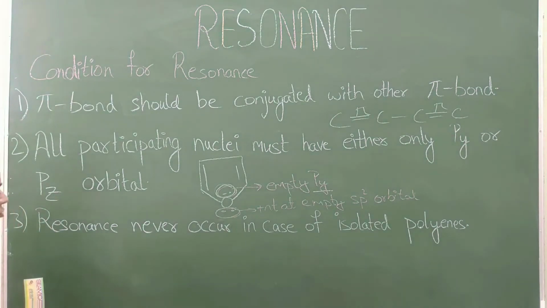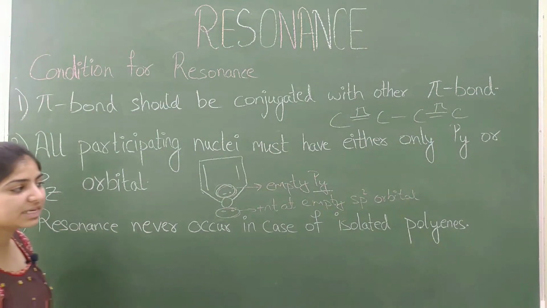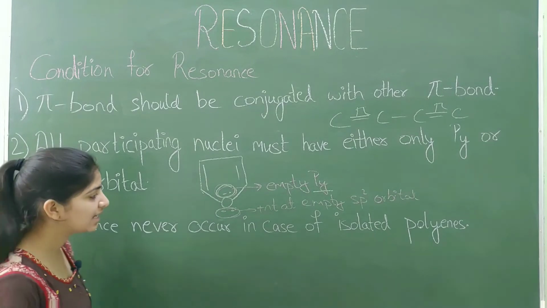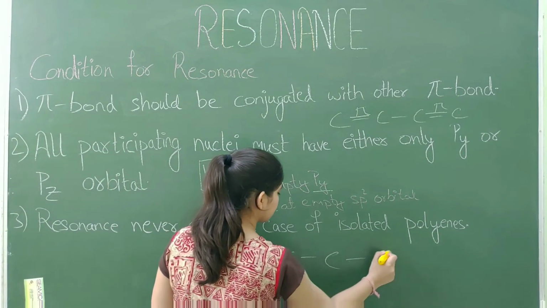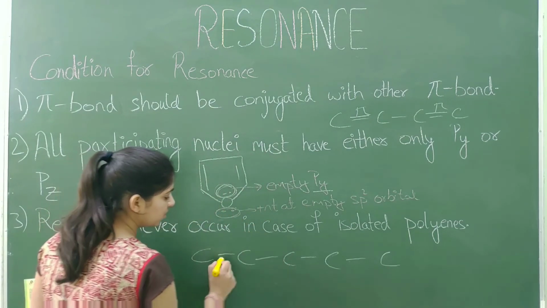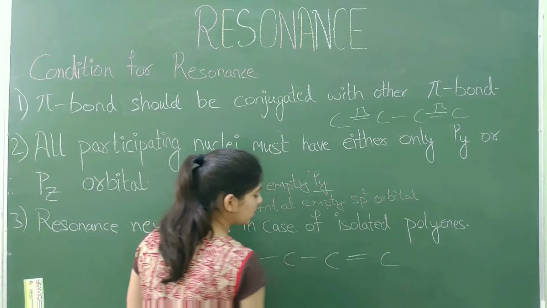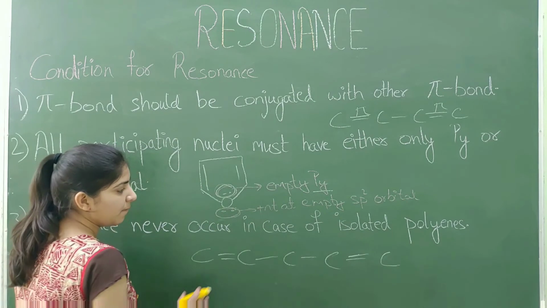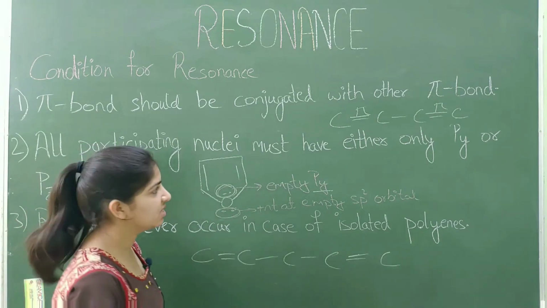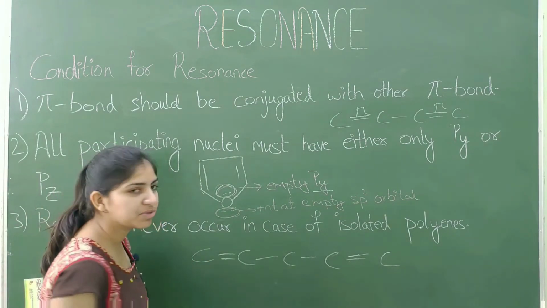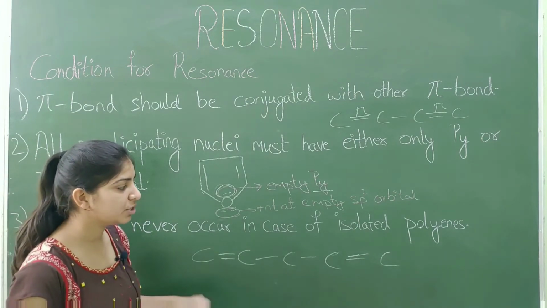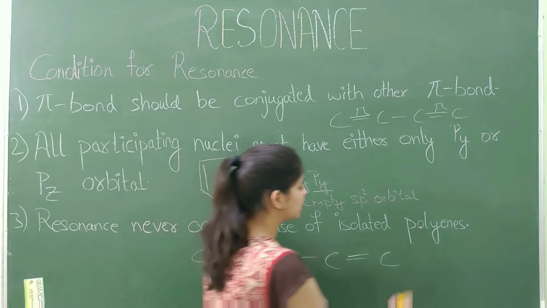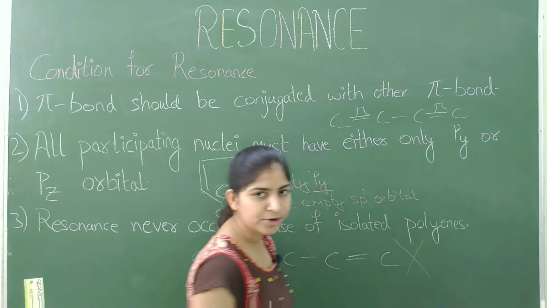Okay. Now resonance never occurs in case of isolated polyenes. Isolated polyenes, for example, this is a molecule and isolated polyene is like this. Means pi bond is not present alternatively. There is absence of conjugated pi bond. So this is isolated polyenes in which resonance will not occur. Okay.